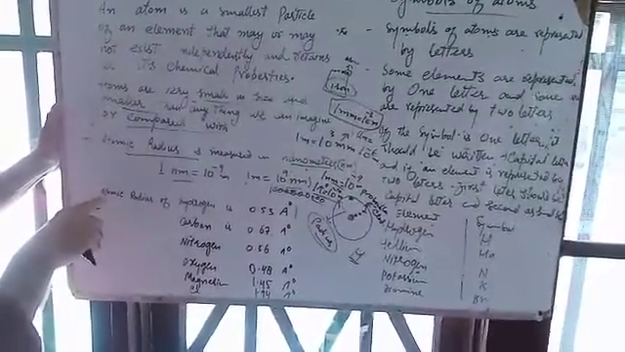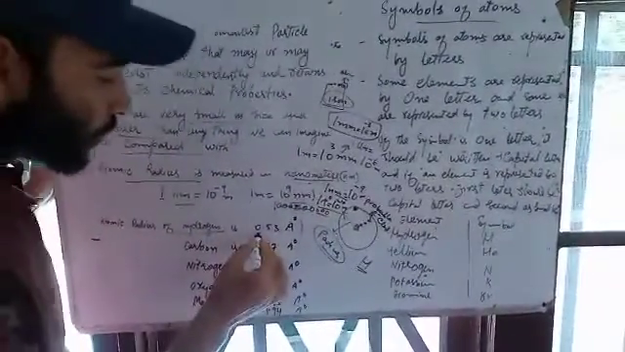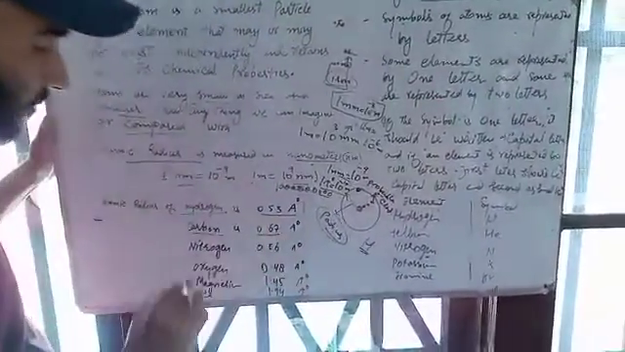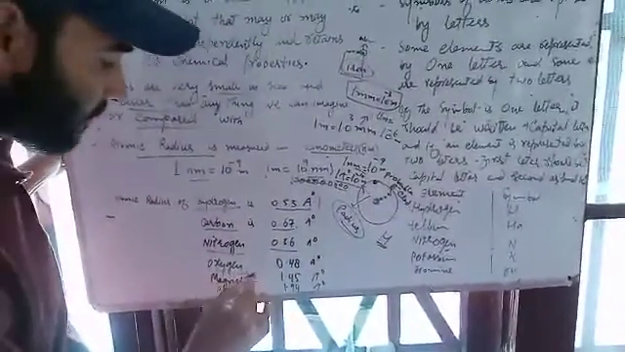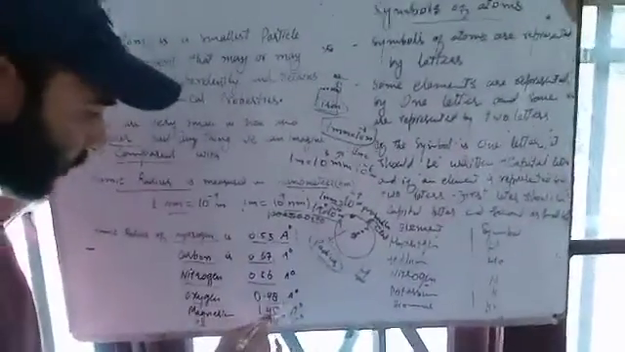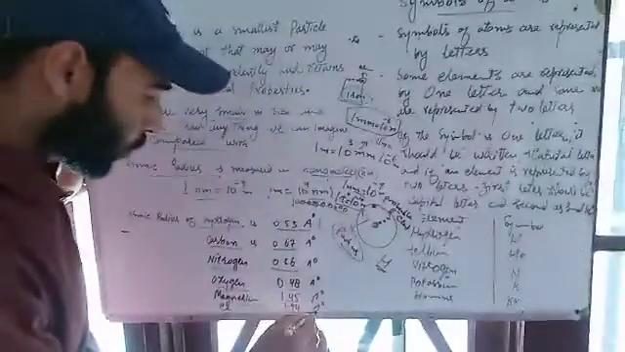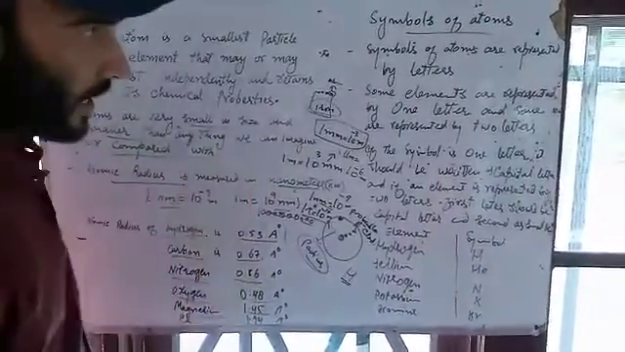Now, atomic radius of different elements. For example, hydrogen has 0.53 angstrom, carbon has 0.67 angstrom, nitrogen has 0.56 angstrom, oxygen has 0.48 angstrom, magnesium has 1.45 angstrom, and calcium has 1.94 angstrom. These are some atomic radii of elements.